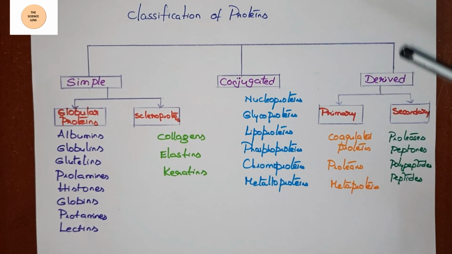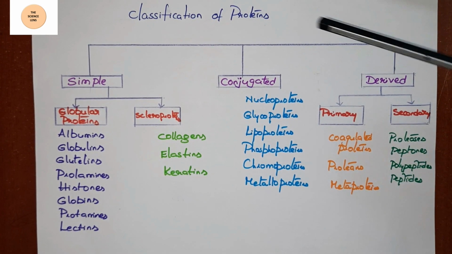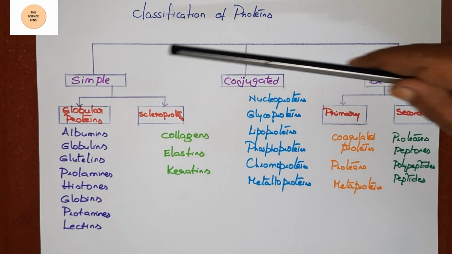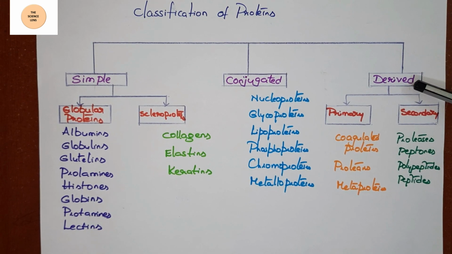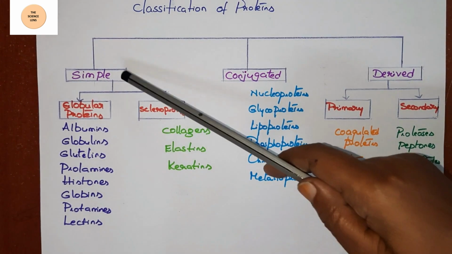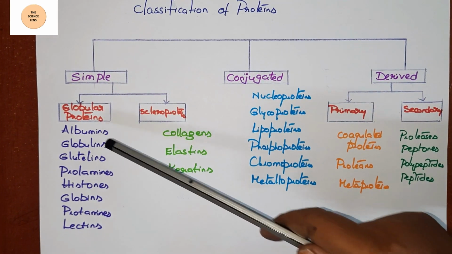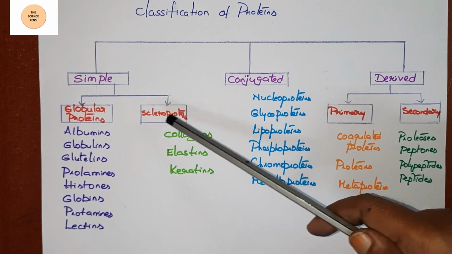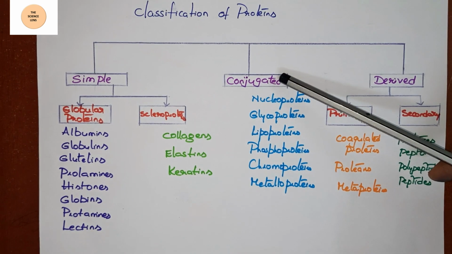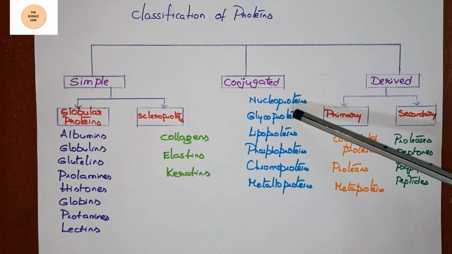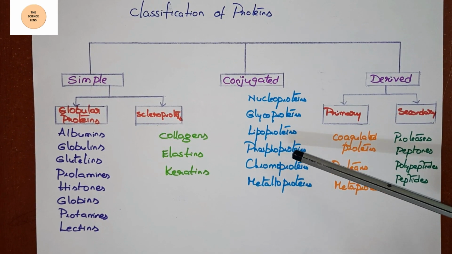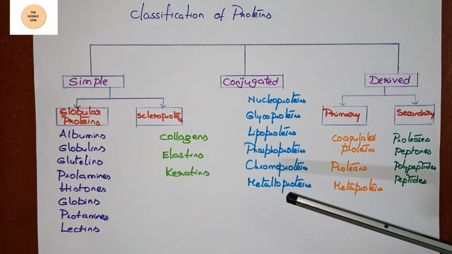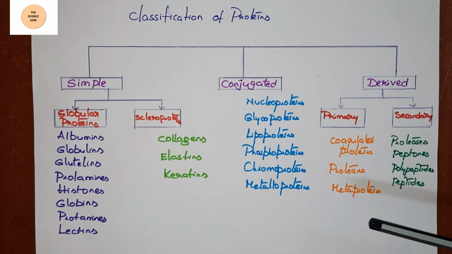This is the outline classification of the proteins. Proteins are mainly divided into simple, conjugated and derived proteins. Simple proteins, under that globular proteins and scleroproteins. Conjugated proteins: nucleoproteins, glycoproteins, lipoproteins, phosphoproteins, chromoproteins and metalloproteins come under conjugated proteins.